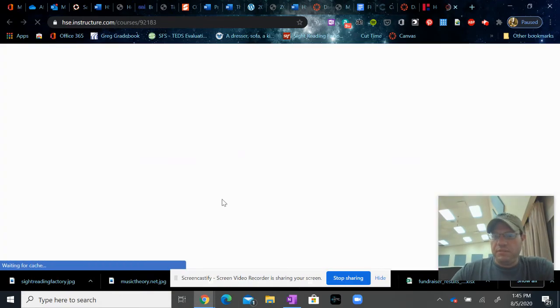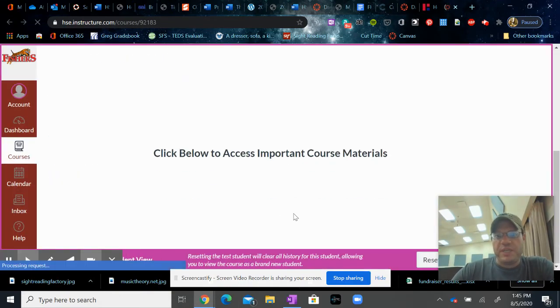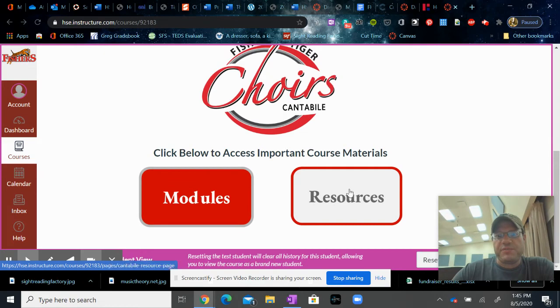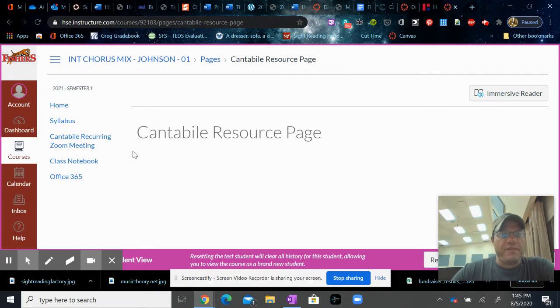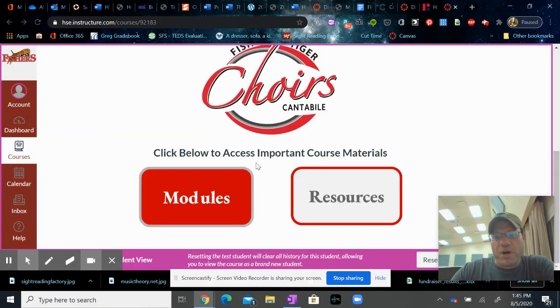Below that little logo, you're going to see two buttons. One says modules and one says resources. The resources button is just going to take you to a page that doesn't have anything on it right now, but it will tonight. I'm going to add in vocal technique video pages and vocal part recordings and things like that, which we add to throughout the semester as we go through the class.